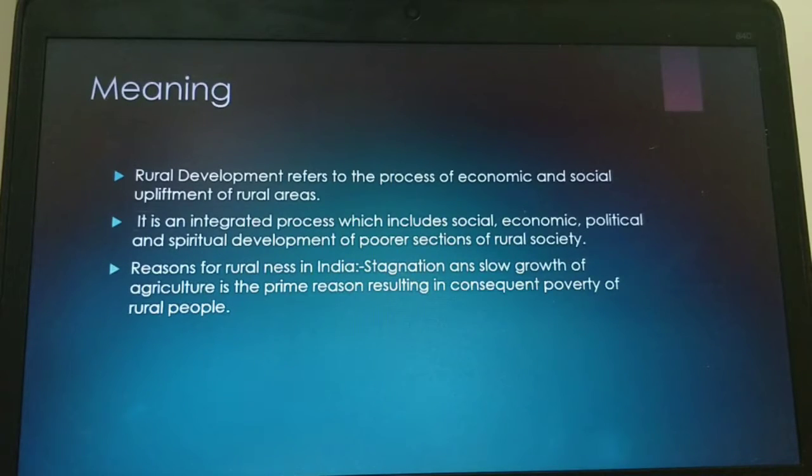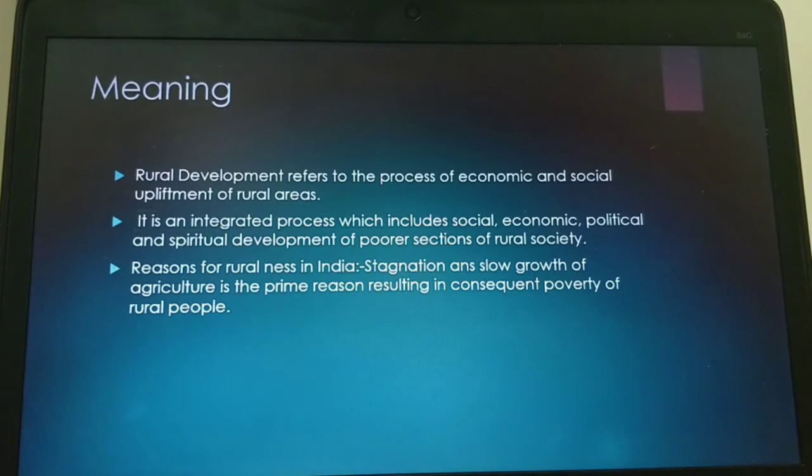In order to overcome this imbalance, it is necessary to develop rural areas. So all these problems have to be overcome. For that sake, development of the rural areas is very much essential. It is an integrated process which includes social, economic, political and spiritual development of the poorer section of rural society. Society must develop. Social development has to take place.